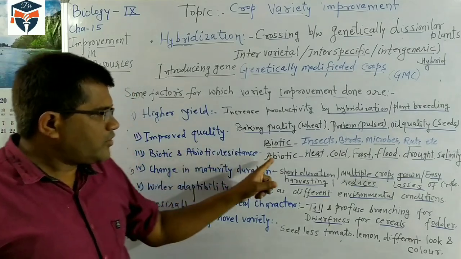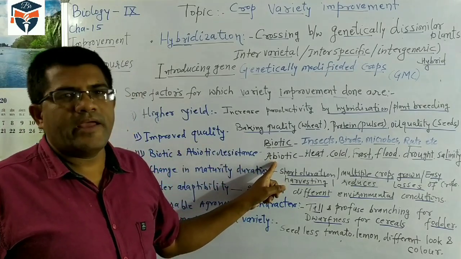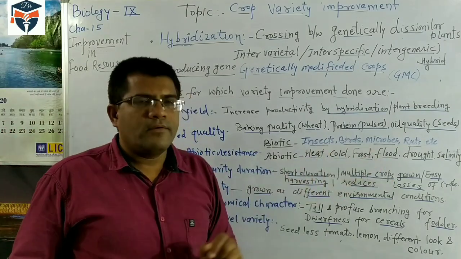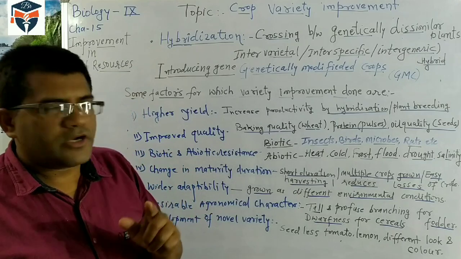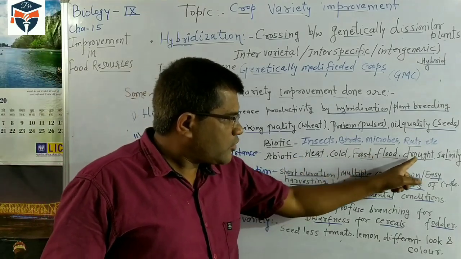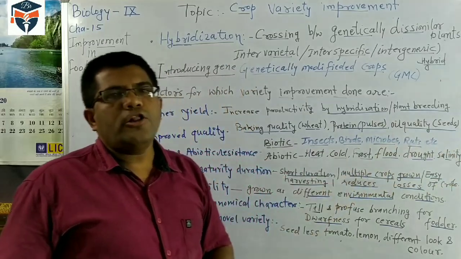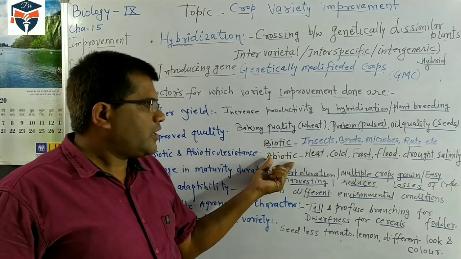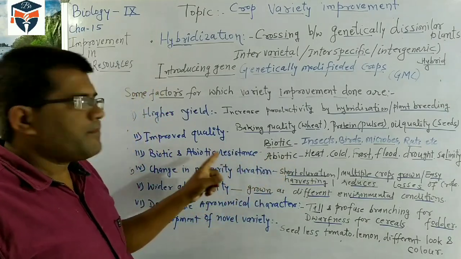Next is the abiotic factor. Many times we watch floods deteriorate the production of the crop. Heat, cold, frost, flood, drought, salinity, all these are abiotic factors. They also affect crop production.